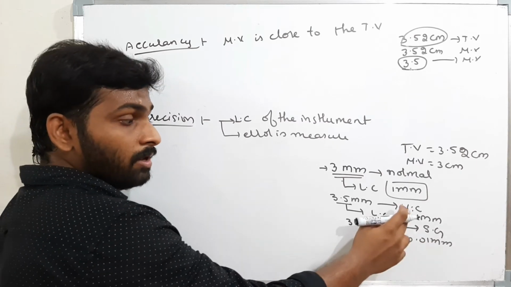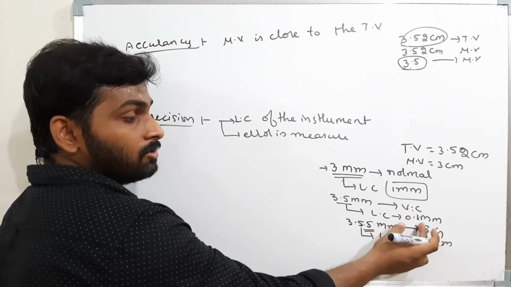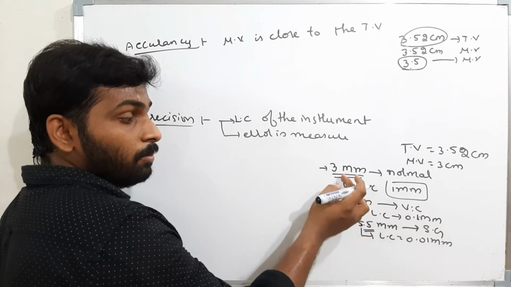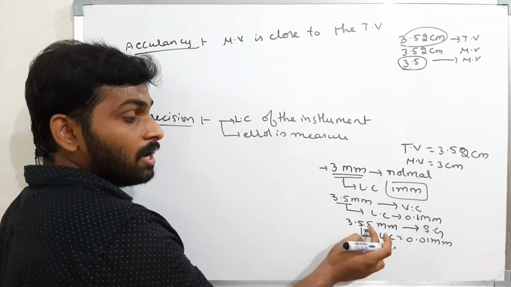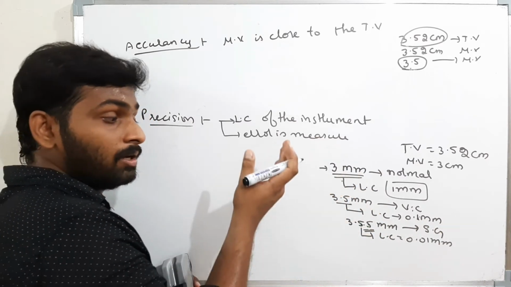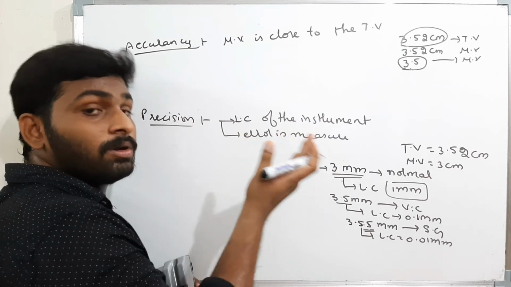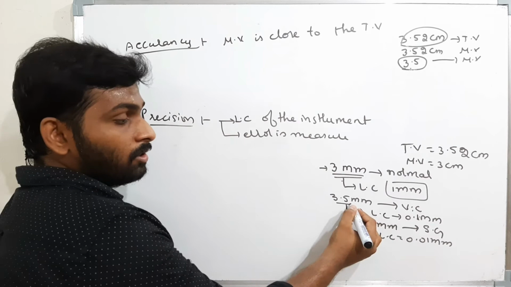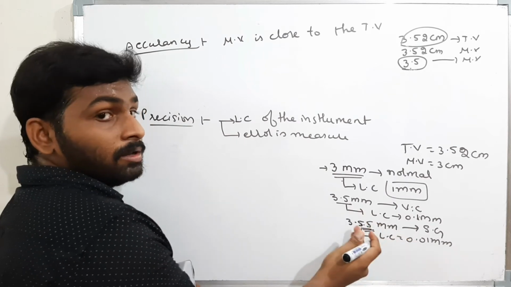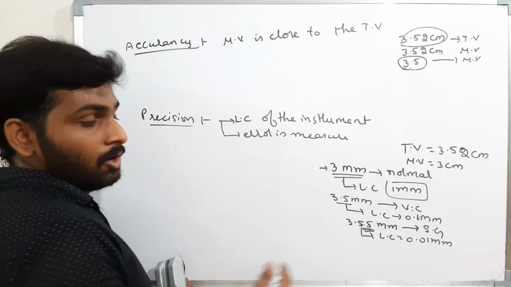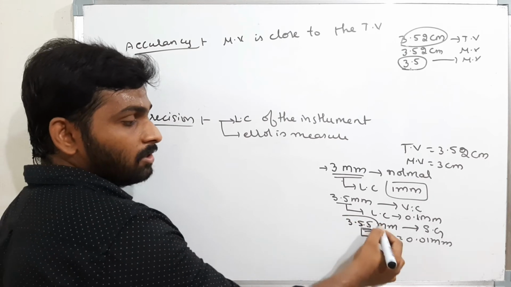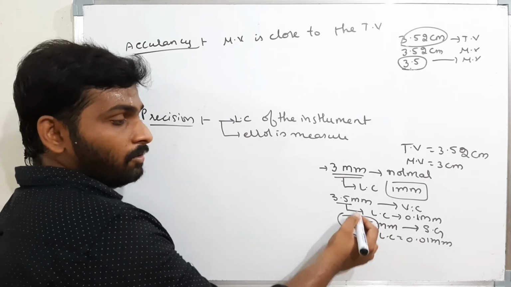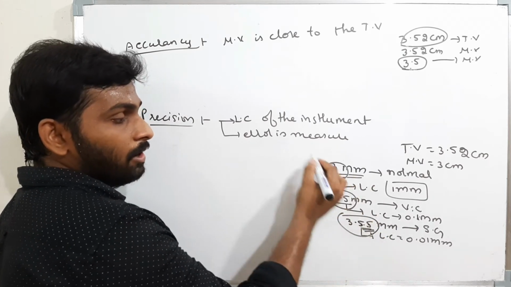I can find the value in the order of 0.01 millimeters. If I'm measuring by vernier calipers, I won't get it in this form, I will get it in 0.1 only. That means the digits of a decimal decide the least count, and tell me with what instrument I measured it, and give me the precision of the value. The more the digits after the decimal, the more precise the value is. Now if I take these three values, I will say this is the most precise value, after that this is more precise, and after that this one.